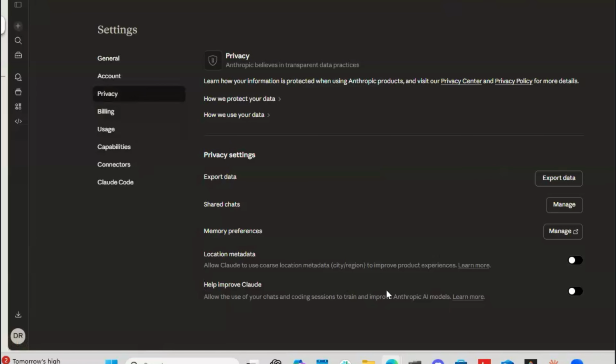And then you're going to see here, help improve Claude. Allow the use of your chats and coding sessions to train and improve Anthropic AI models. You can learn more by clicking on the hyperlink, but you notice mine is off. Location metadata I've also turned off. Now, memory preferences, you can always manage that later.